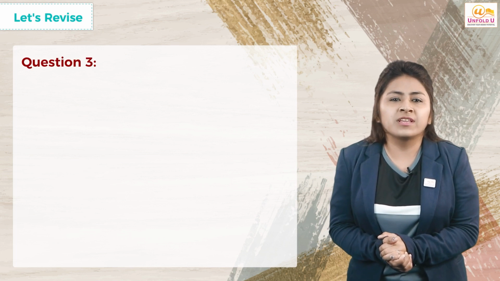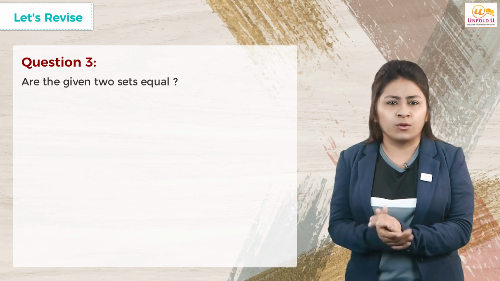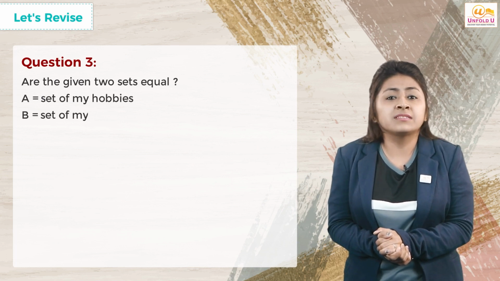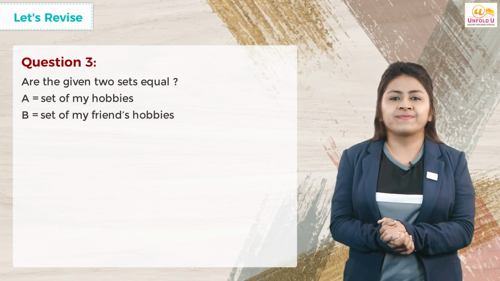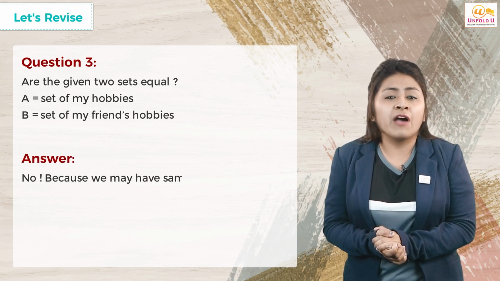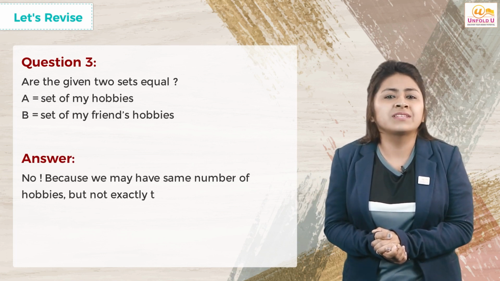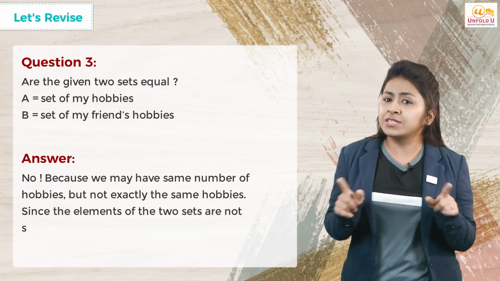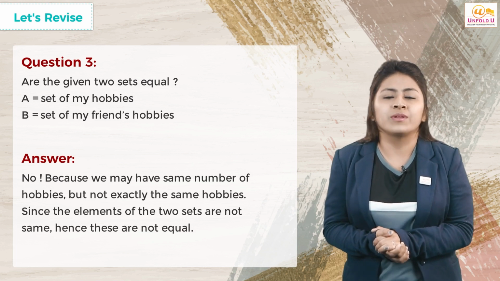The third question is, are the given two sets equal? A is the set of my hobbies and B is the set of my friends' hobbies. The answer is no, because we may have the same number of hobbies but not exactly the same hobbies. Since the elements of the two sets are not the same, hence these are not equal.